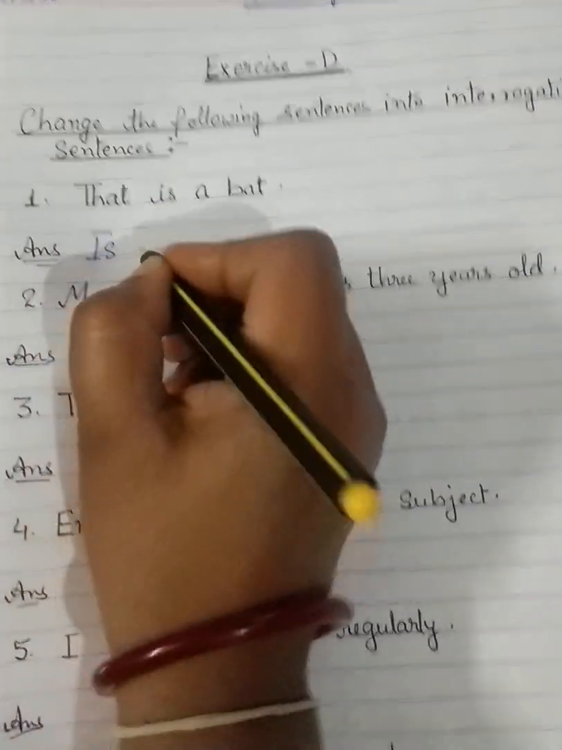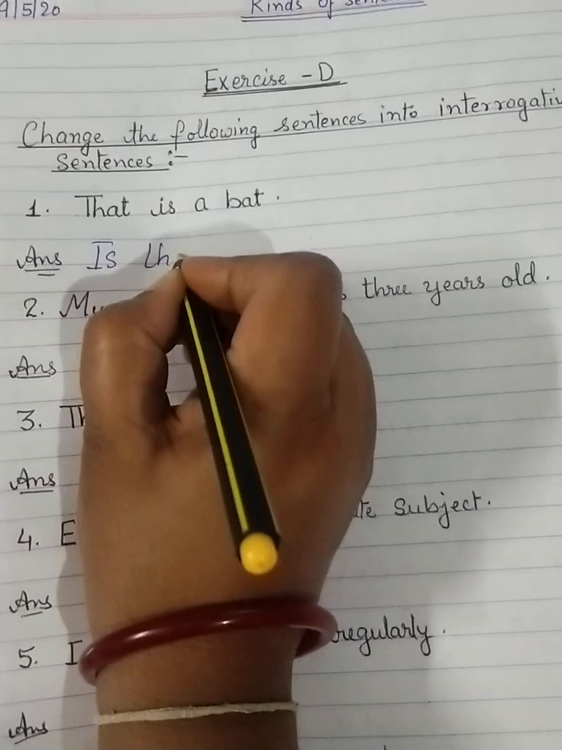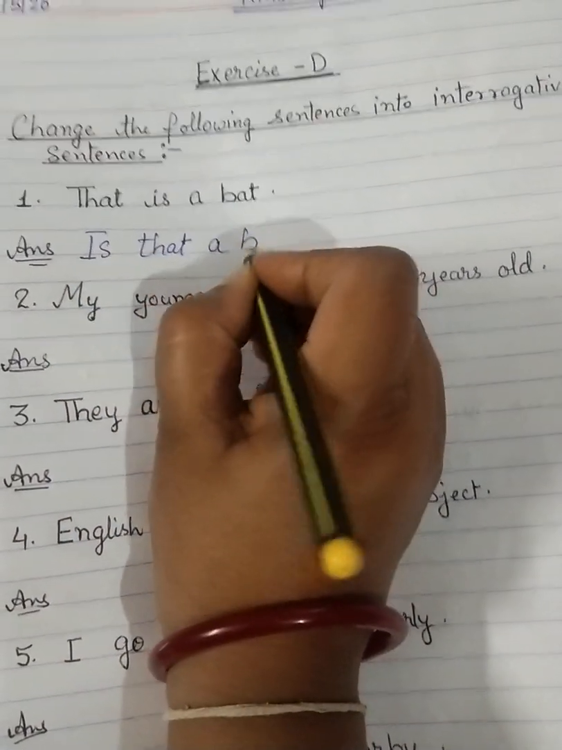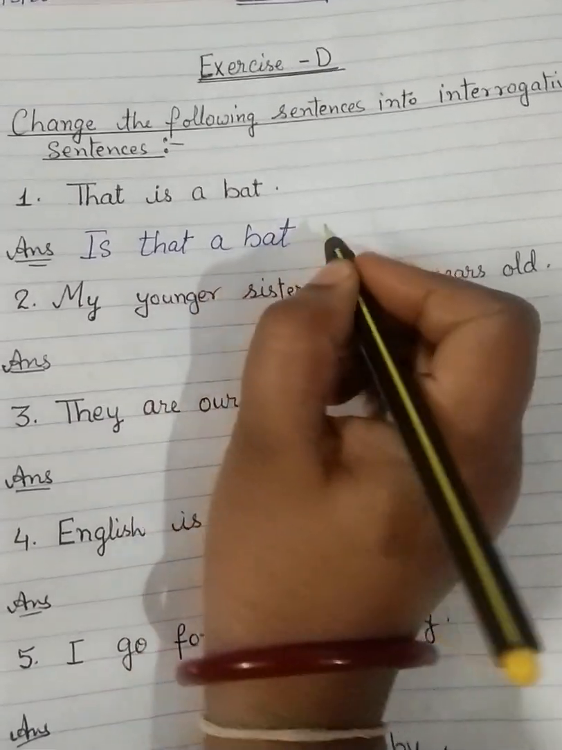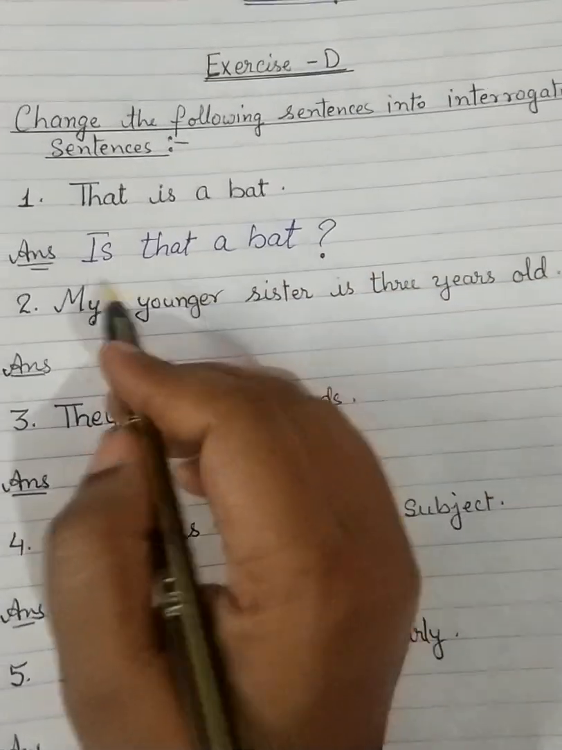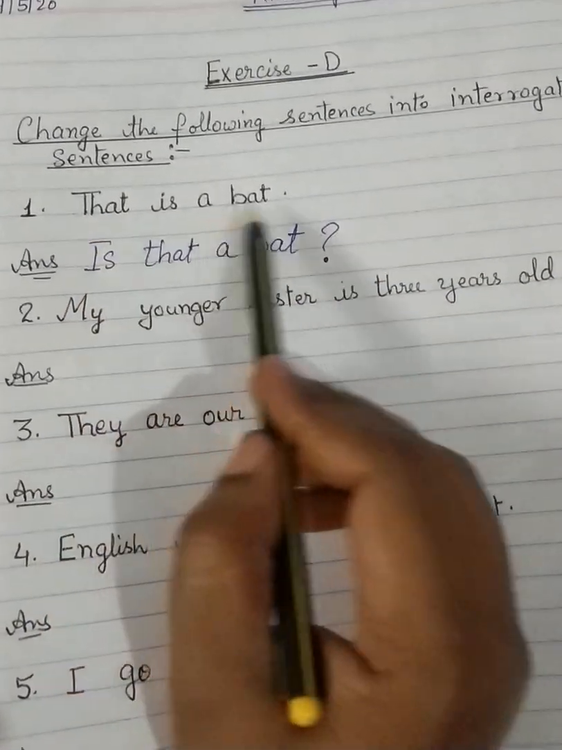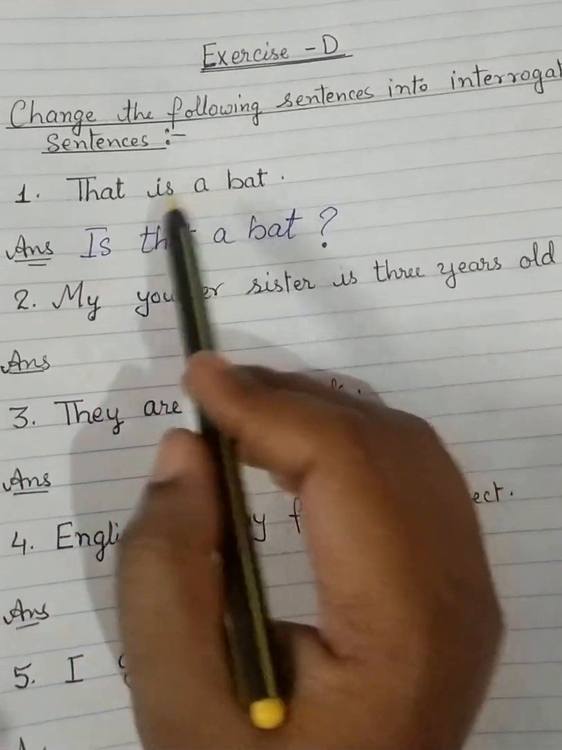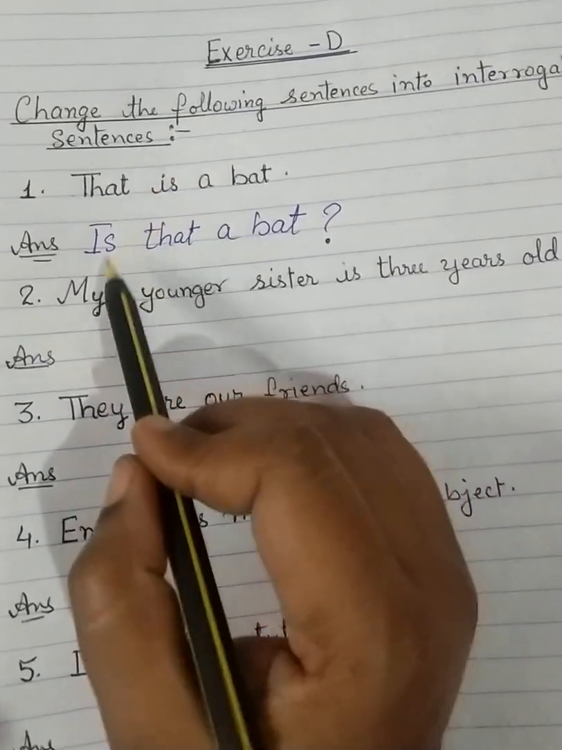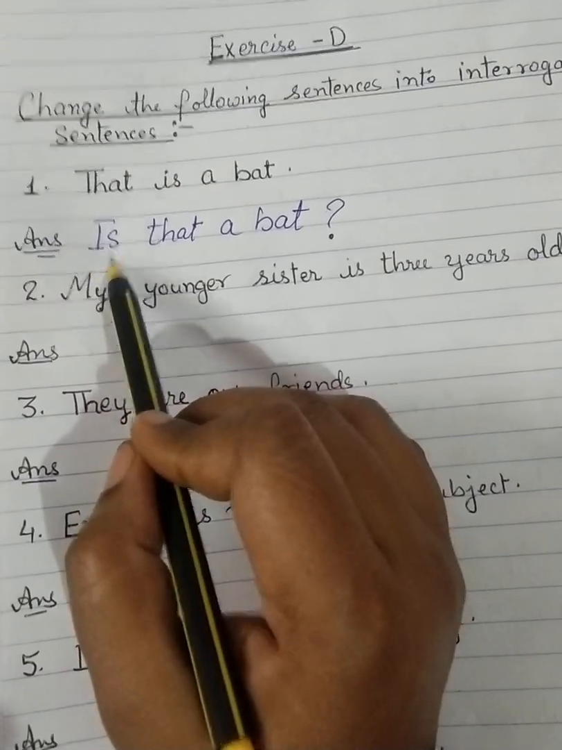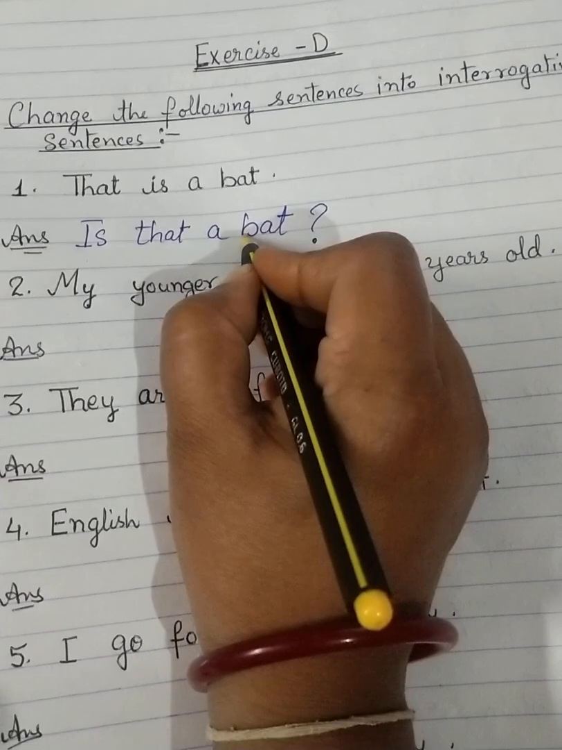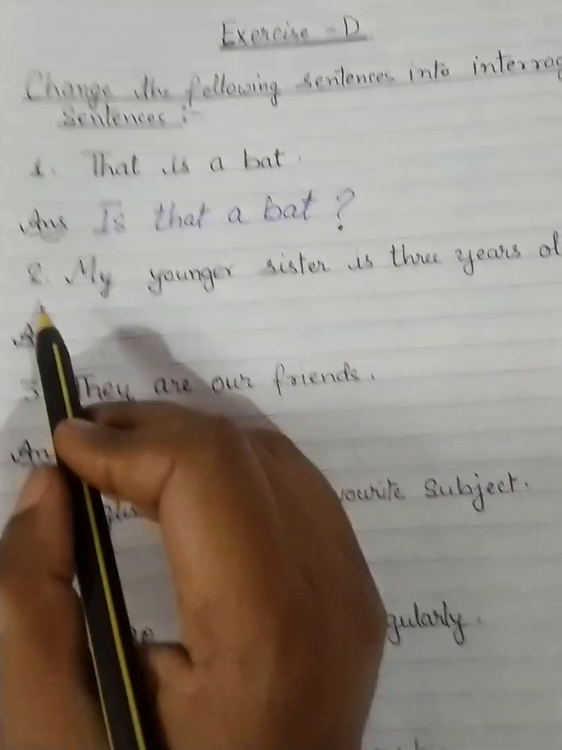Is that a bat? And we put the interrogation mark at the last. So "that is a bat" is an assertive sentence. When we change it, we take the helping verb and put it in front of the sentence. So we change it like this: Is that a bat? You also write it like this. Come to the second one.